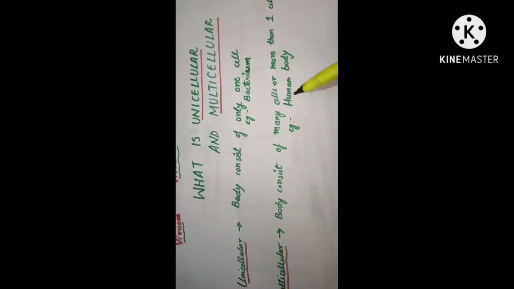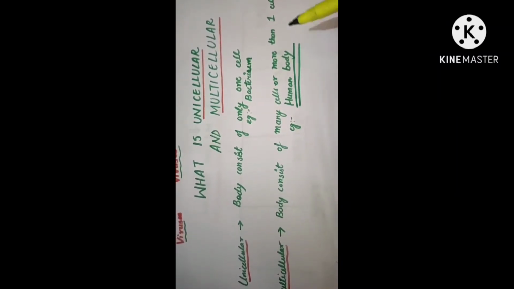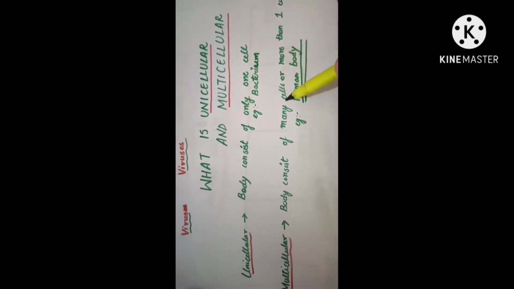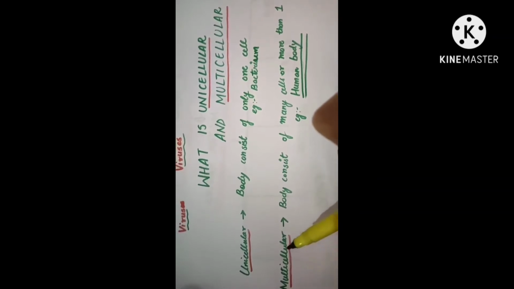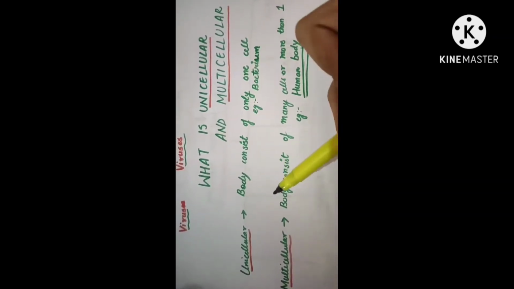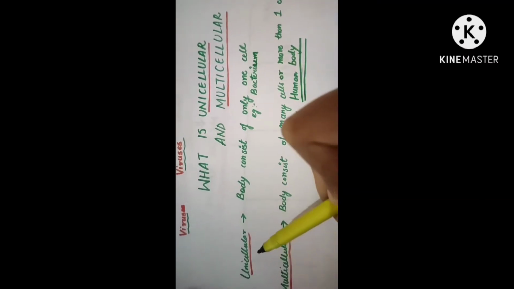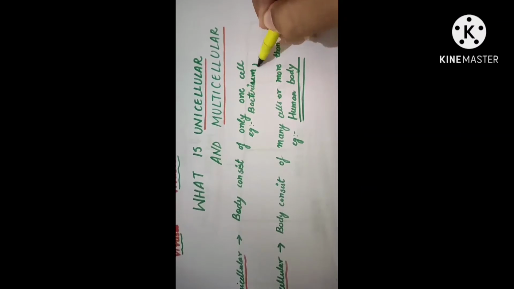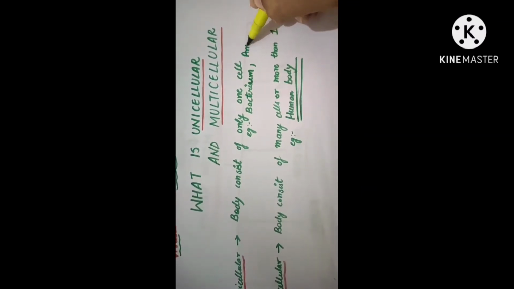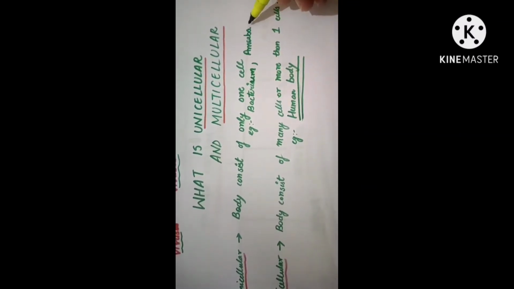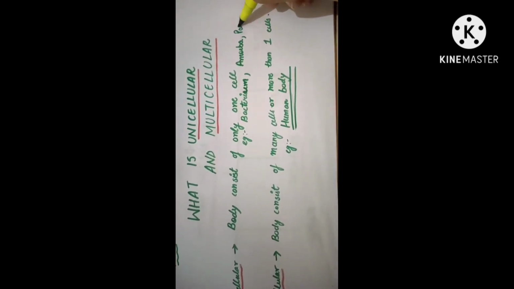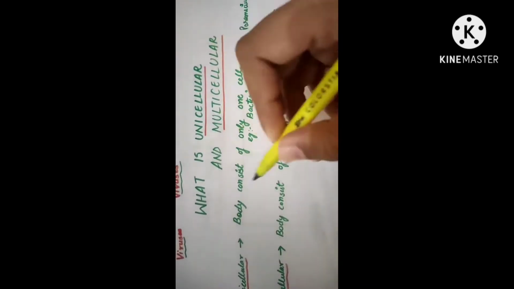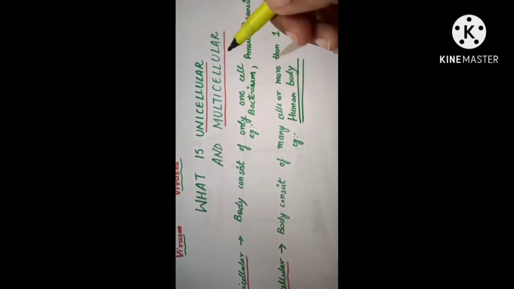For example, the human body consists of trillions and billions of cells. So humans are multicellular, whereas a bacterium is unicellular. Other examples include amoeba and paramecium. So these are all examples of unicellular and multicellular.